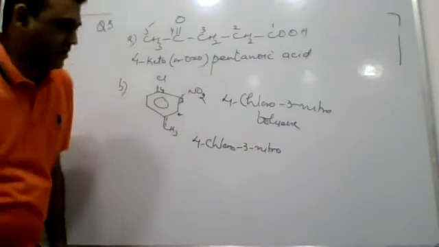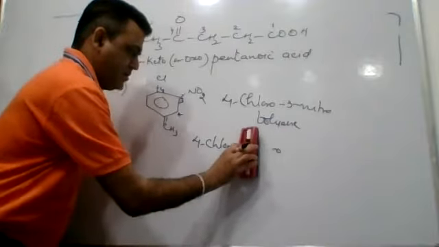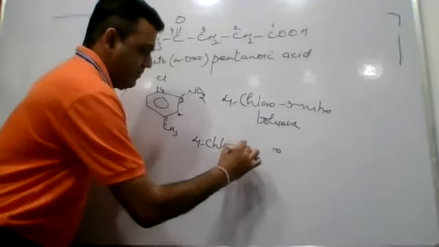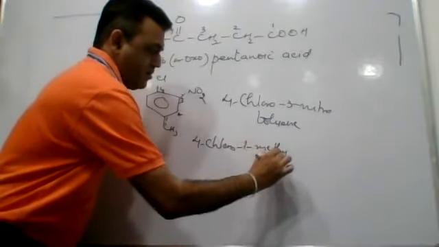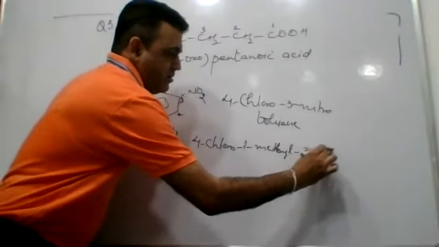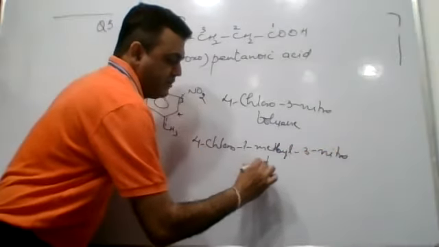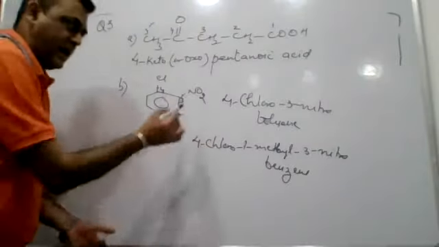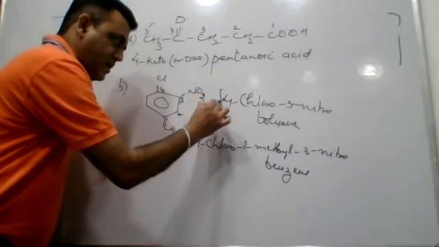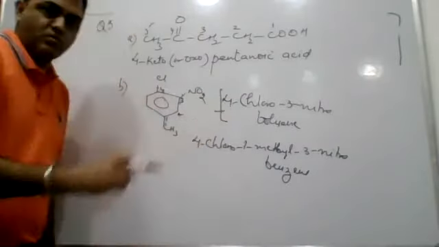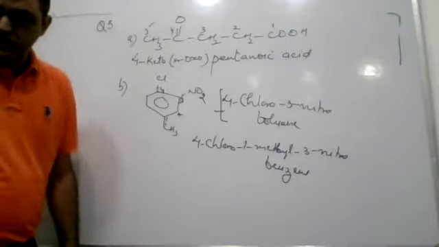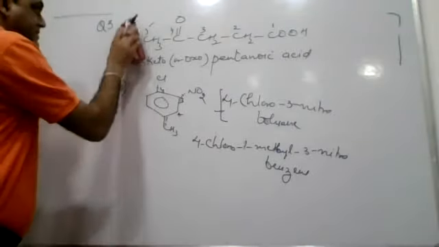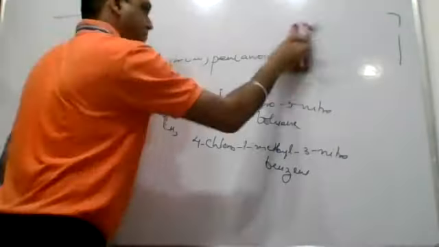I'm so sorry, but you have to arrange it alphabetically: 4-chloro, 1-methyl, 3-nitrobenzene. Right. So as per the statement, you have been provided this name. So this is once again an acceptable name. The third option is, in this case, C part.